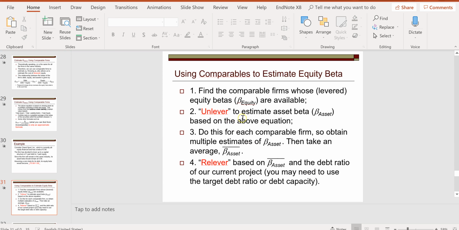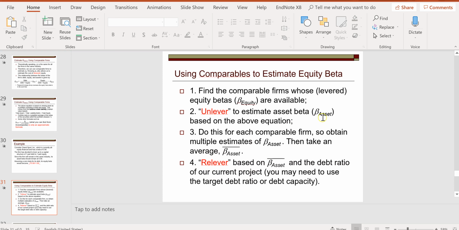So that's step 2. And step 3, do this for each comparable firm. Here we only have one firm, so it's very simple. Obtain multiple estimates of beta asset, then take an average. We don't need this step here, but we will need it in the case analysis. Step 4, relever based on beta asset and the debt ratio of our current project.